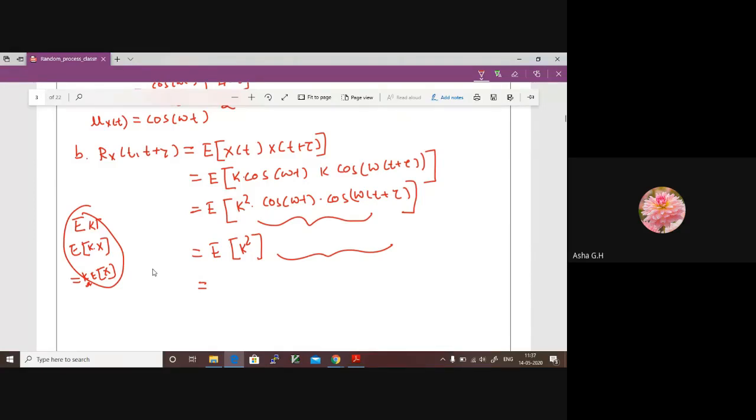So you can just write cos omega t, cos omega t plus tau, then the range is 0 to 2, so what I have to write here is k square, and we have calculated that PDF is 1 upon 2.